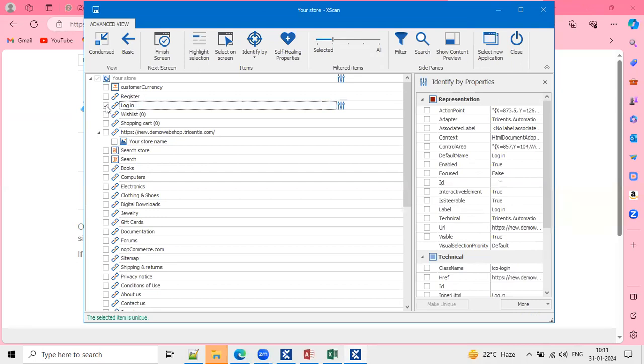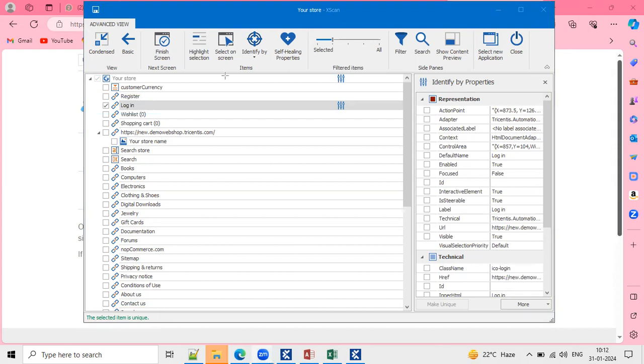Once I click on this checkbox, Tricentis Tosca informs me that the locator I selected is unique. If the control is unique, do we need to do any other activities? No. Tosca is already saying the login hyperlink I selected is a unique property, so no need for any additional activity here.